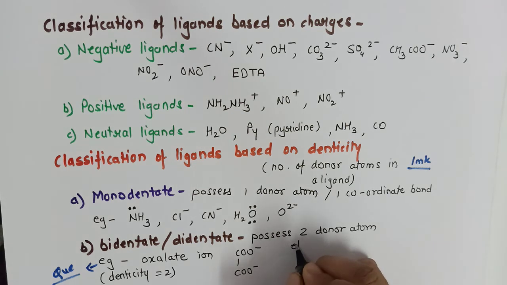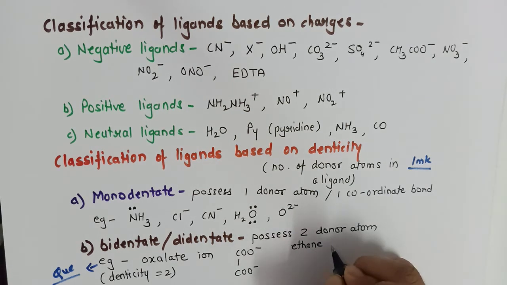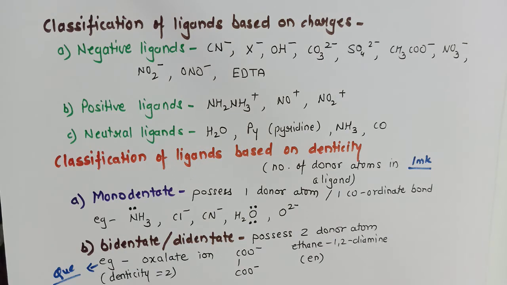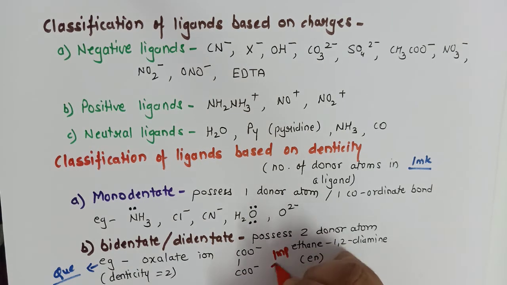The next example is ethane 1,2-diamine, commonly called EN. Now this is a very important and interesting class of ligand.